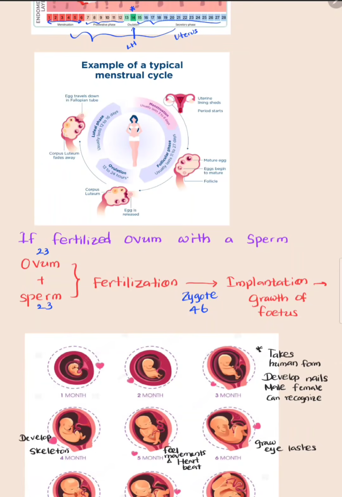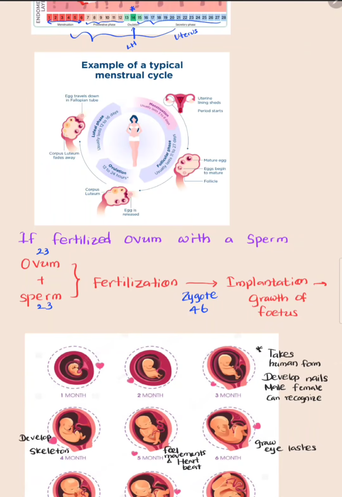After they get fused, these 23 and 23, it consists of 46 chromosomes. The single cell zygote undergoes mitosis cell division and forms the embryo. This embryo gets implanted in the uterus wall. It is called implantation, to grow the fetus.